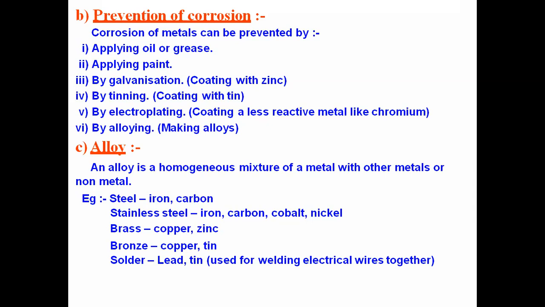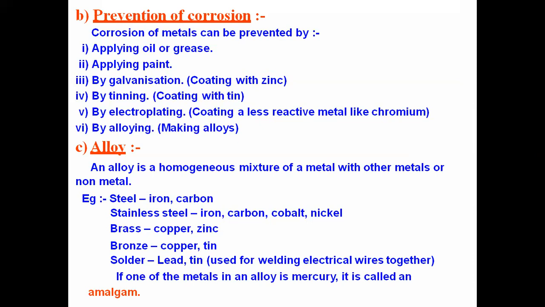Next is brass. It is a mixture of two metals, copper and zinc. Bronze is again two metals, copper and tin. And solder is one more, which is a mixture of lead and tin. That solder or soldering is used in welding of electrical wires. You have seen that welding process. When we carry out the welding process, they go for soldering, and for that we use tin and lead. Okay, so that is about alloys.